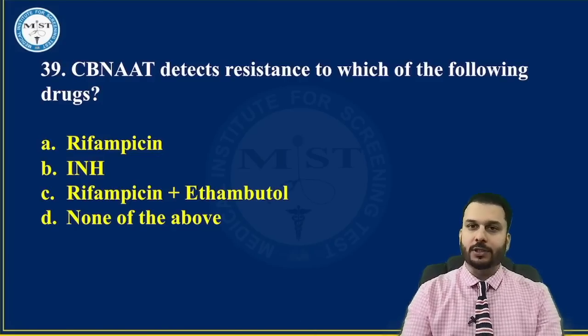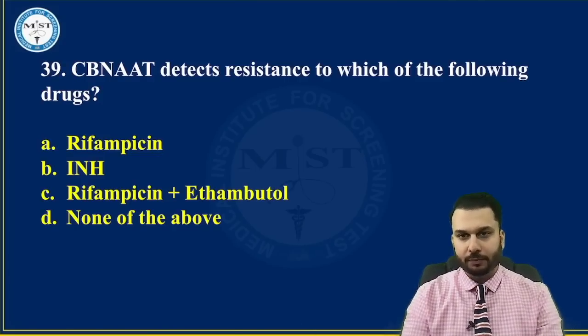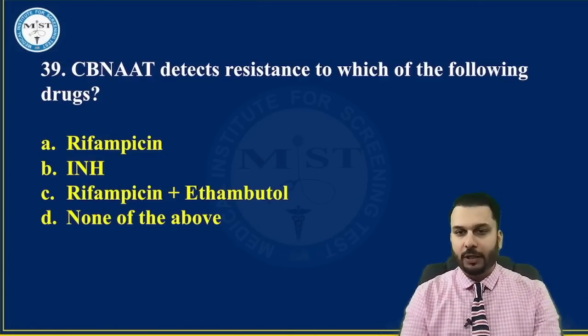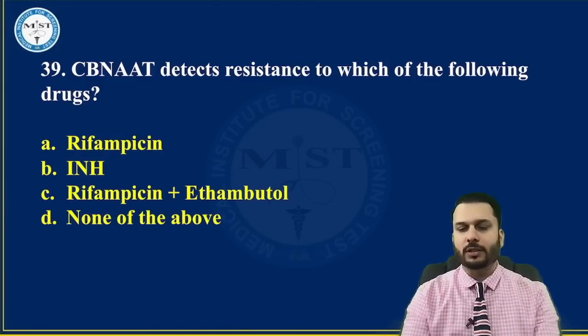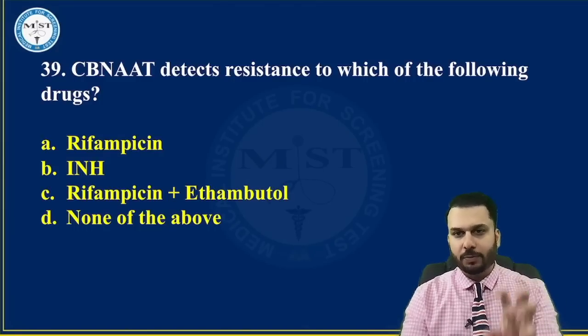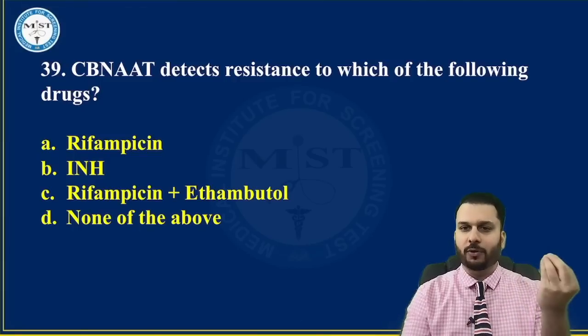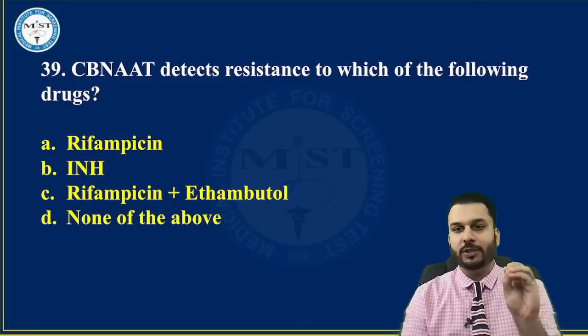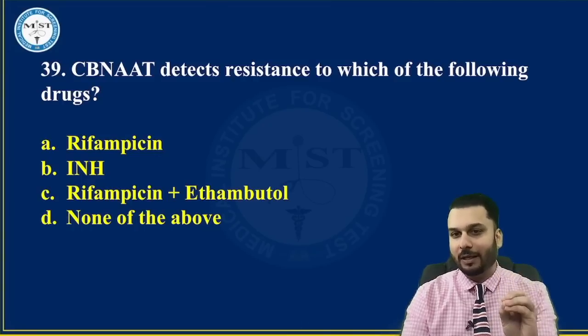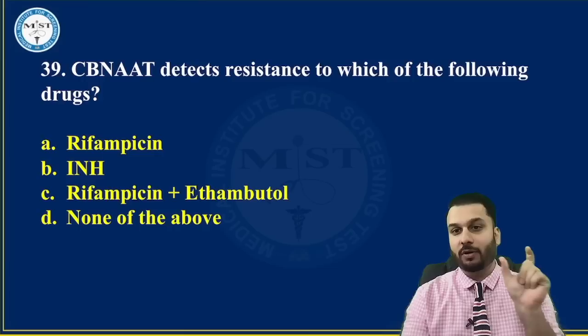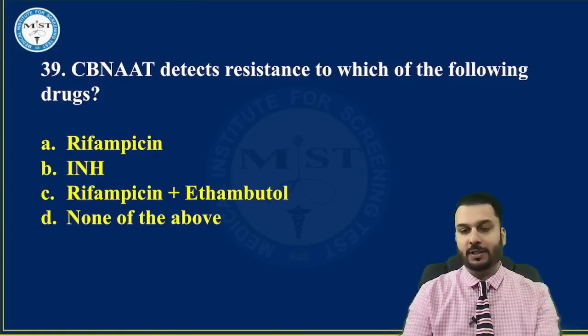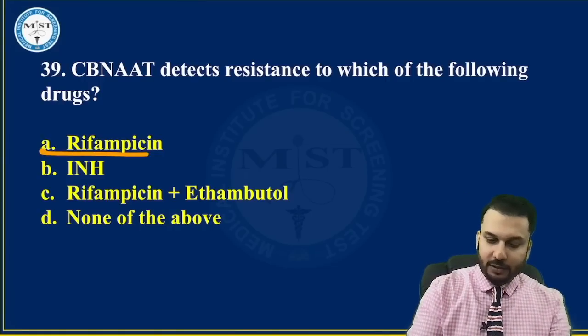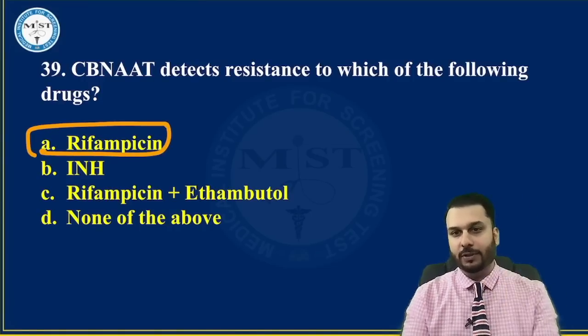CBNAAT detects resistance to which of the following drugs? Now you must be knowing CBNAAT is something that we use for diagnosing tuberculosis. It's nothing but PCR. Now this PCR machine called GeneXpert, or GeneXpert RIF, I've always told you that the name GeneXpert RIF is a nice name because it helps you remember the RIF word for rifampicin resistance. That means the correct answer to this is rifampicin.